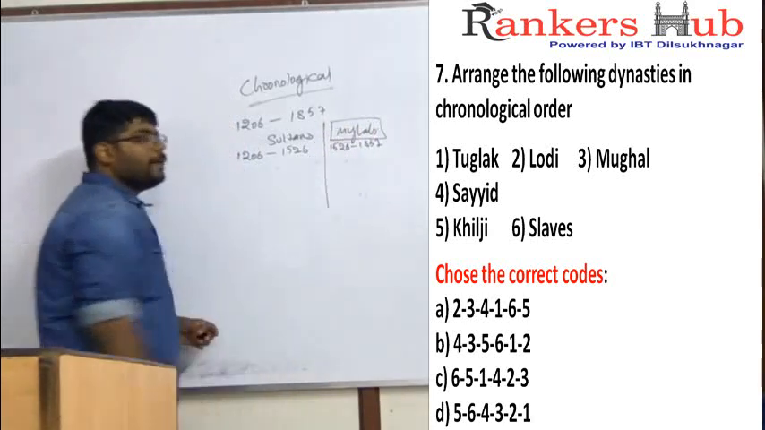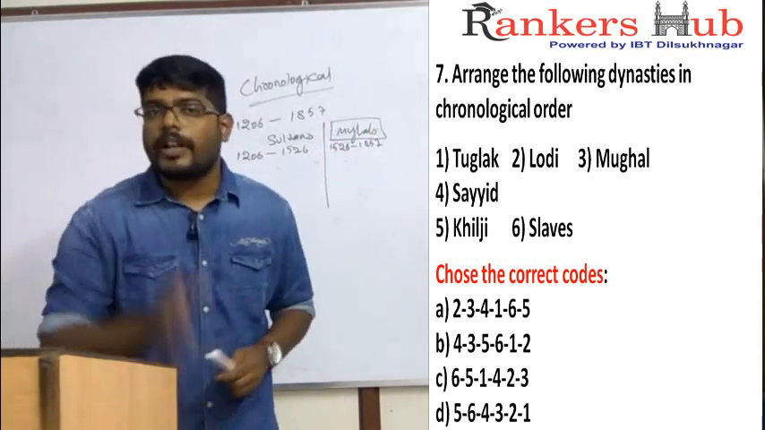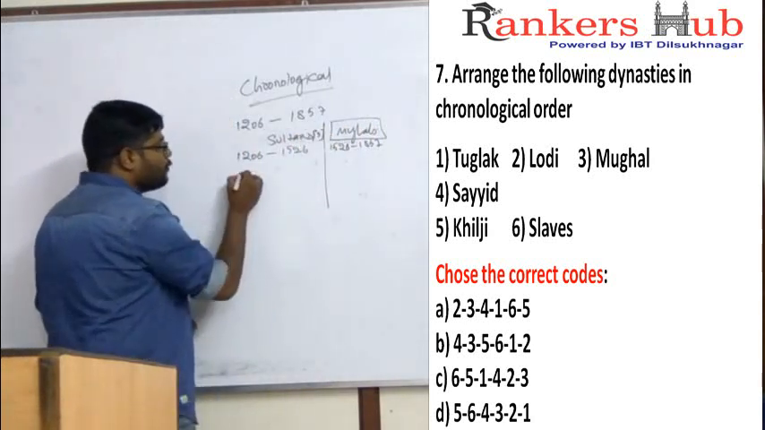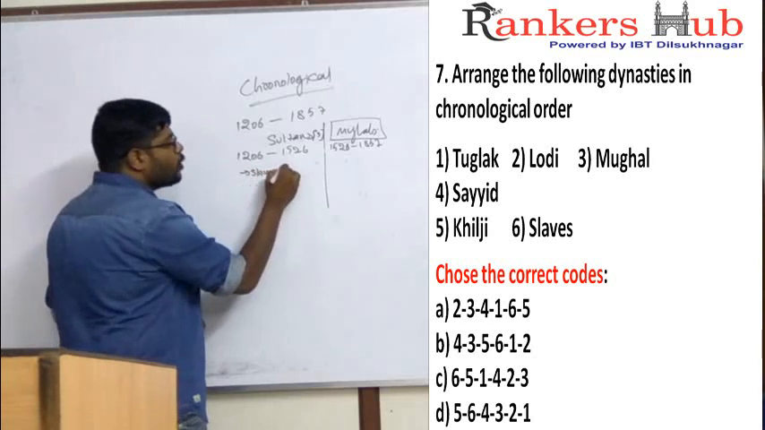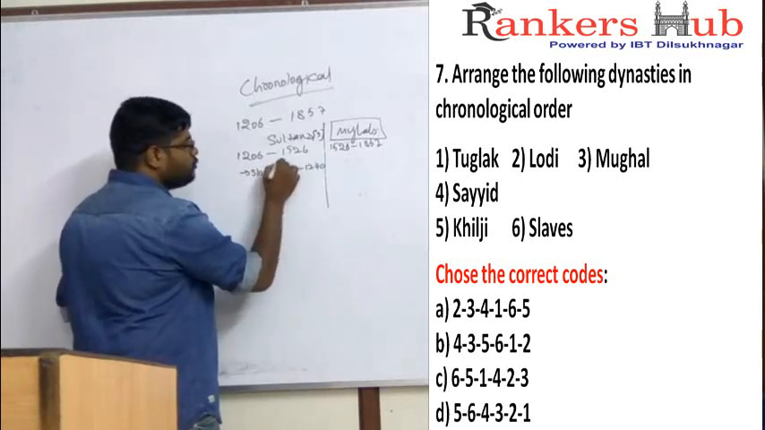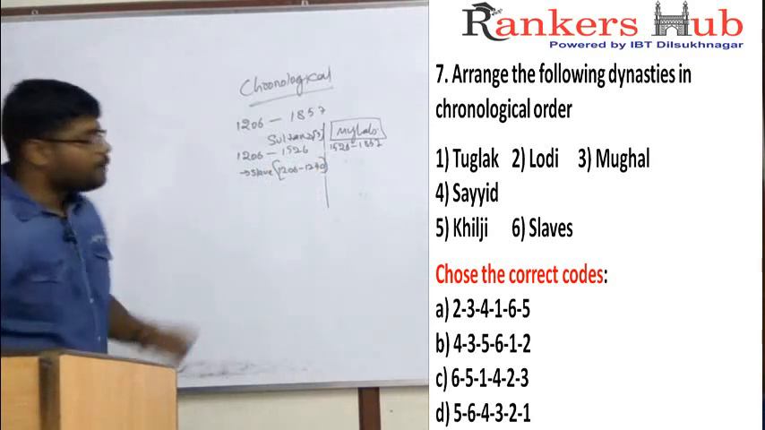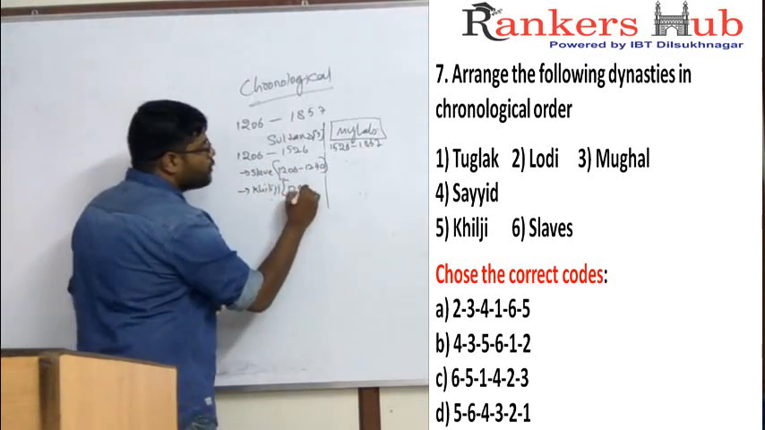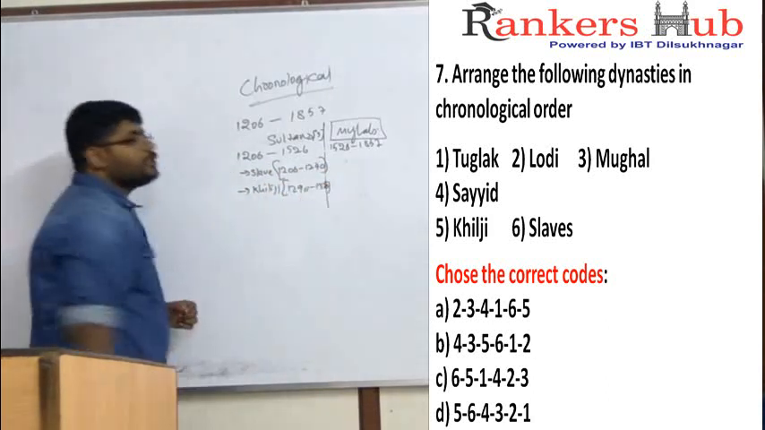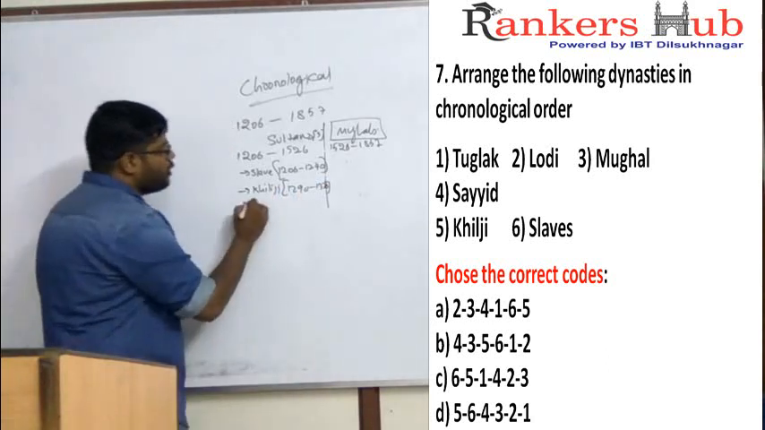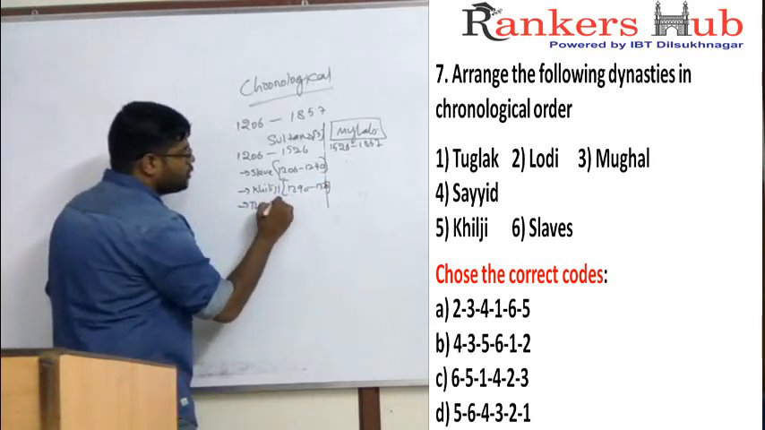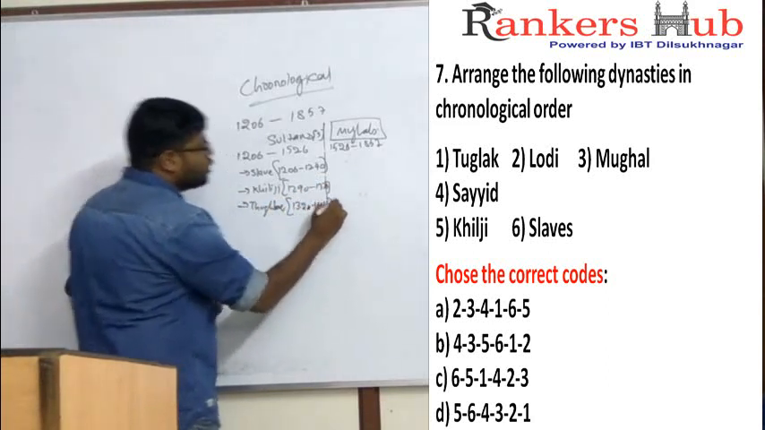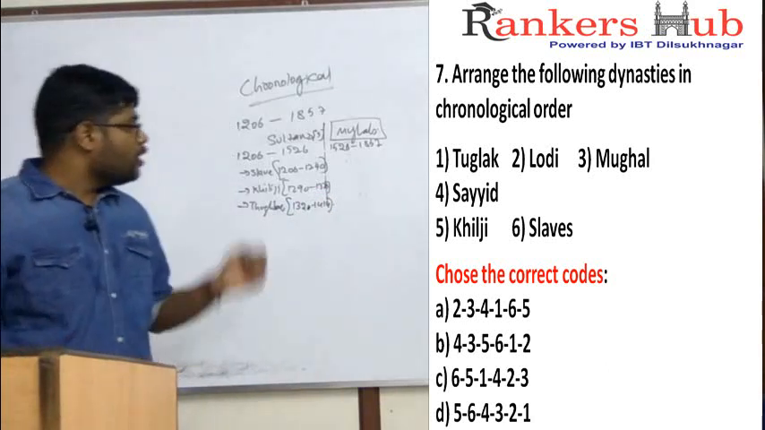Mughal is a single dynasty, so Mughals do not have any other branches, but Sultans have 5 branches. Sultans have 5 families. First family is Slave, which ruled from 1206 to 1290, established by Qutbuddin Aibak. Second family was Khilji, which ruled from 1290 to 1320, established by Jalaluddin Khilji. And third family was Tughlaq, which ruled from 1320 to 1414.